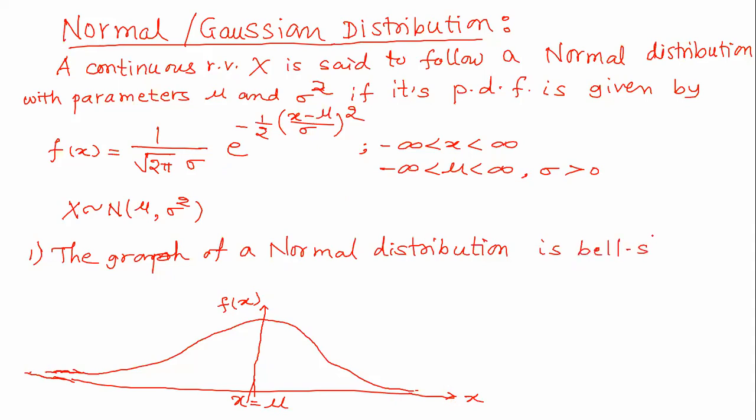You can see the bell shape if you go to a temple, perfectly symmetric about x is equal to mu.